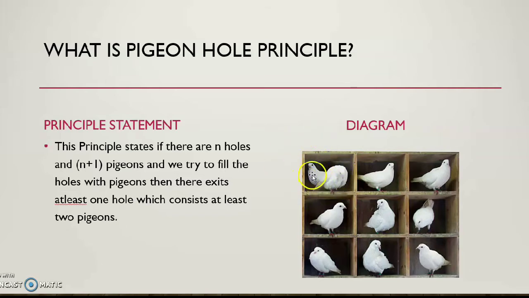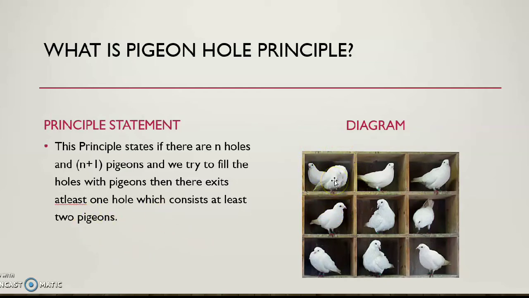Suppose I do not put the remaining pigeon here, I just put it here. In that case, this box will contain 2 pigeons. So we see that we cannot fill the boxes in such a way that no box contains more than one pigeon. There exists at least one hole which contains at least 2 pigeons.